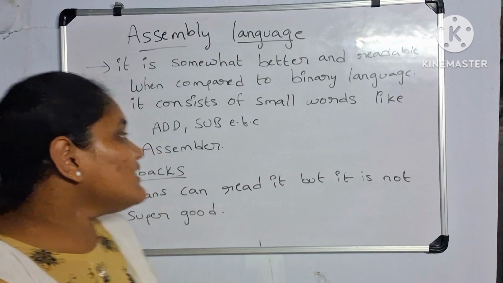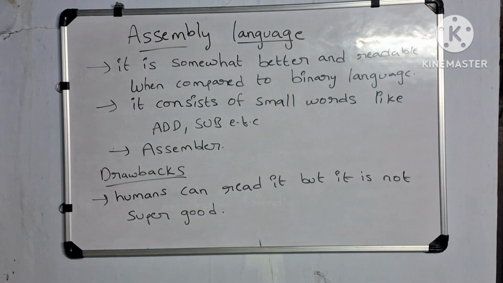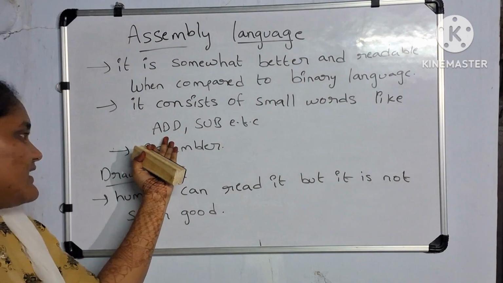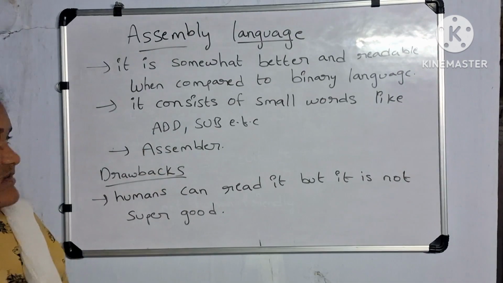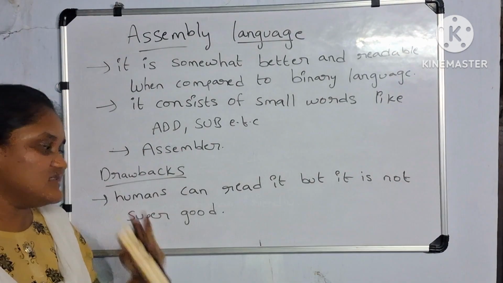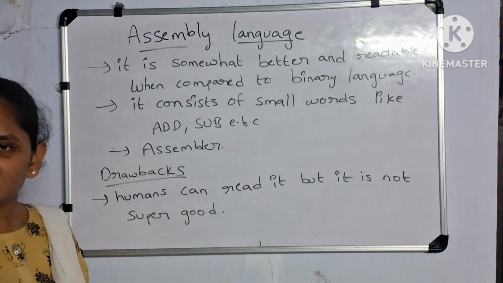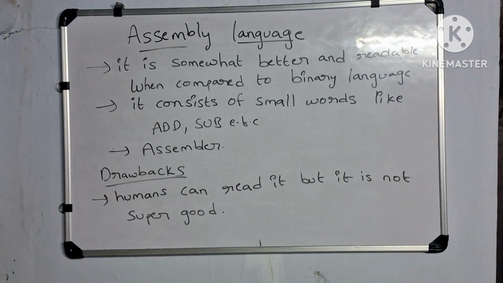So, assembly language. It is somewhat better and more readable when compared to binary language. It consists of small words like add, which means addition, sub, subtraction, like that. Some small words will be there in this language. So, humans can understand and read this language, but it is not super good.